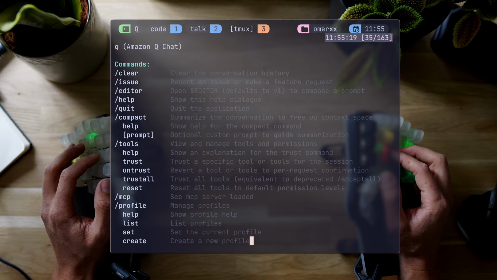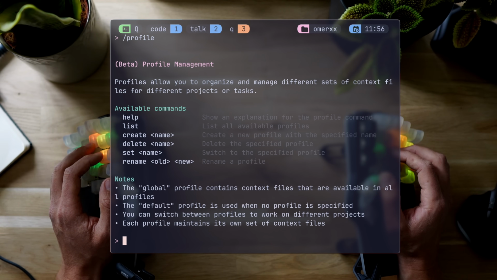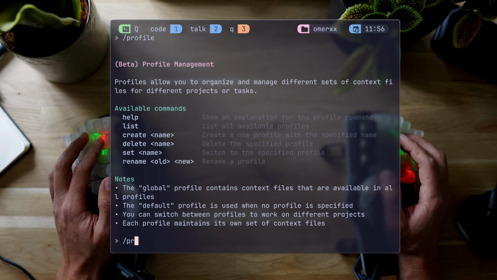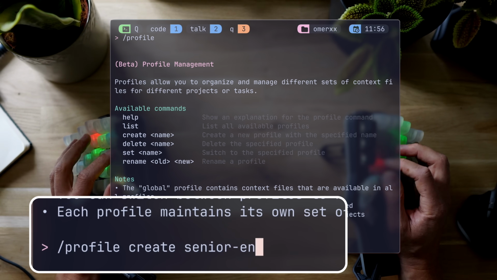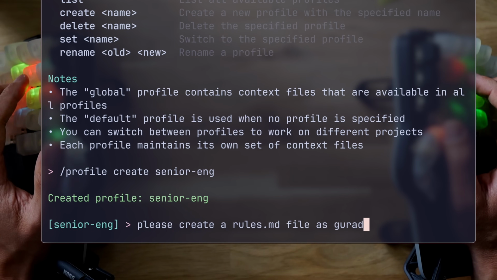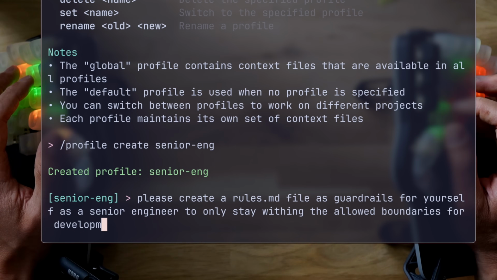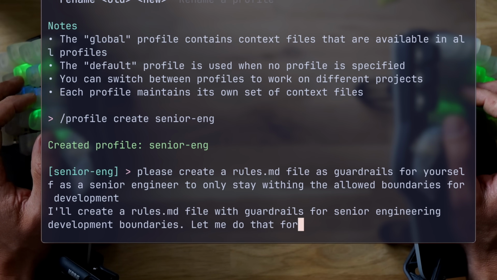While still a beta feature, Q lets you manage different profiles so that when you're working on different projects or technologies, or even just environments, you can load different profiles with different contexts. I can create a senior engineer, for example, and add a set of rules to it. Let's generate such a file using Q, and yes, I'm aware of the fact that having the AI compose its own guardrails is not a great idea. I just like the irony.